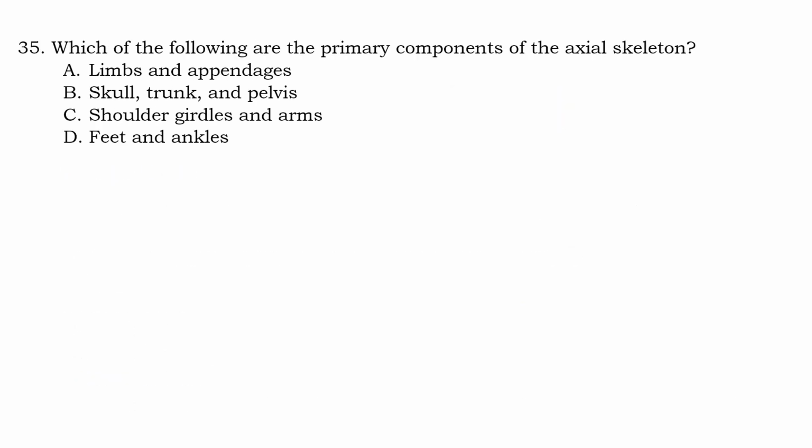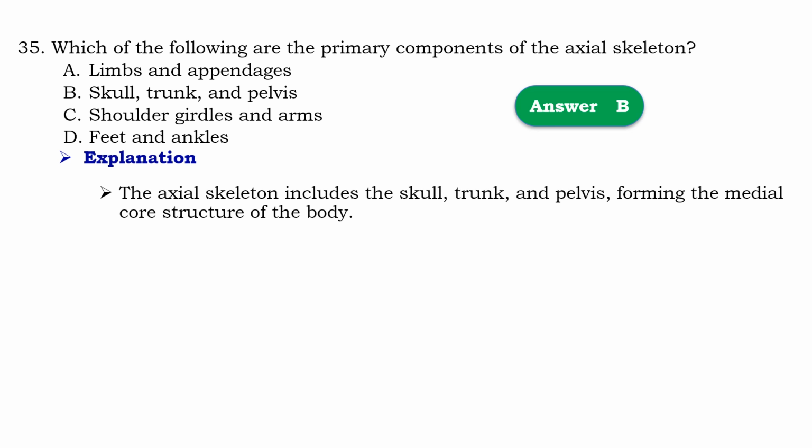Question number 35. Which of the following are primary components of the axial skeleton? So that should be B, skull, trunk and pelvis. It means that the axial skeleton includes the skull, trunk, pelvis, forming the medial core structure of the body.